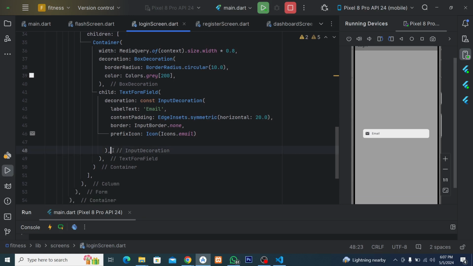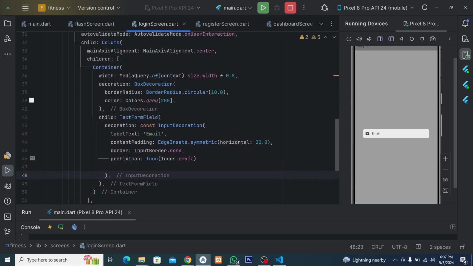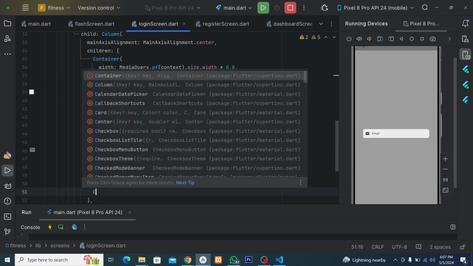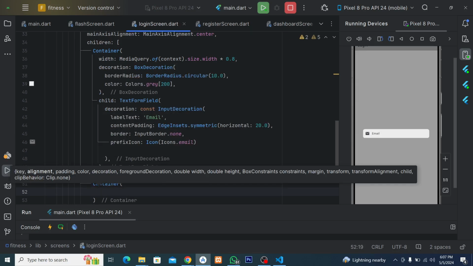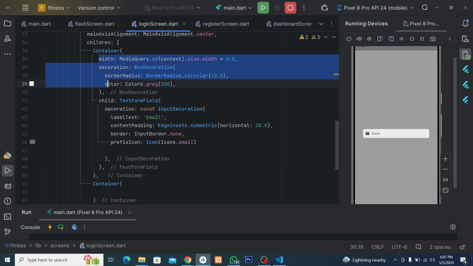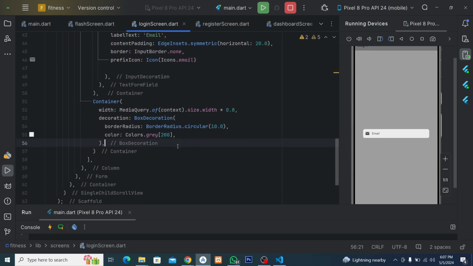Now we have to deal with the next item, which is validation. But before we come to the validation, we can now add the next input. The next input is also going to be the same as this particular one. It's also going to be a container. So we have this first container here, then we have the second container also. The second container is also going to be inside. For the second container, we are going to have the same width and also the decoration. This is not going to be different. So let me just copy it from here and add it up here.